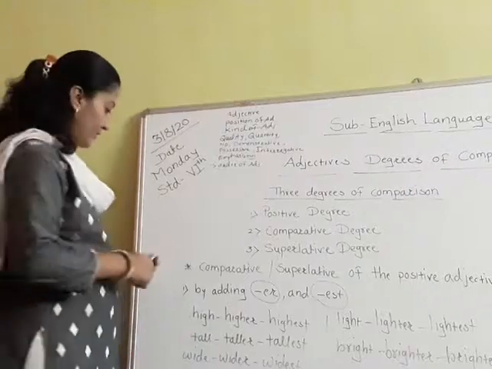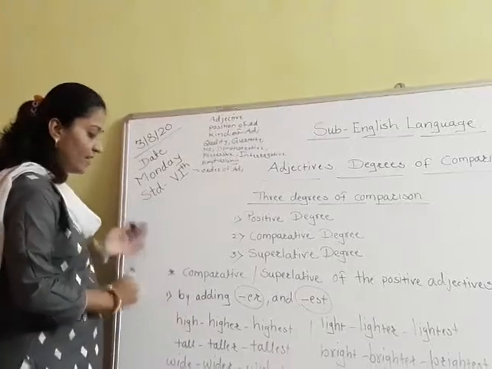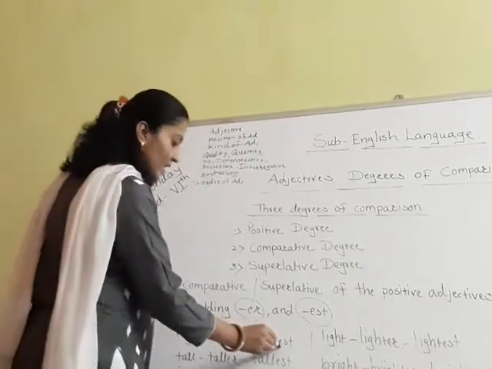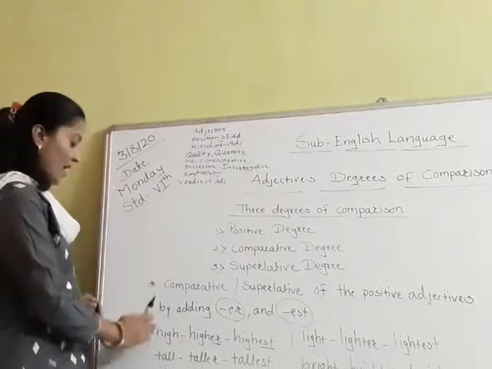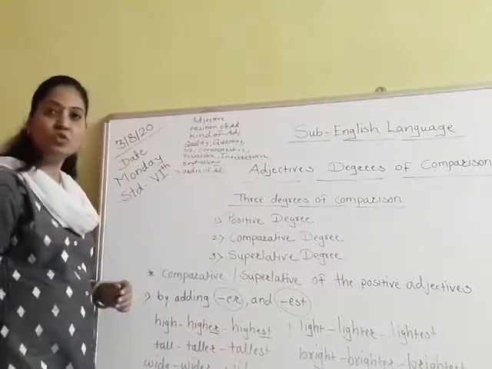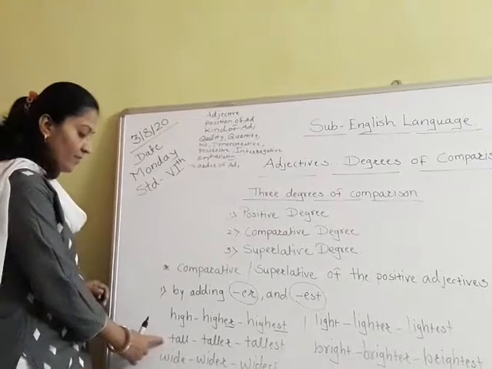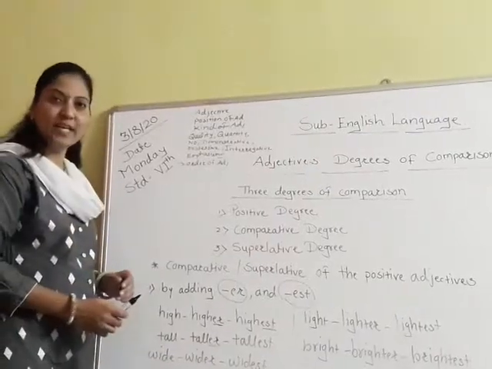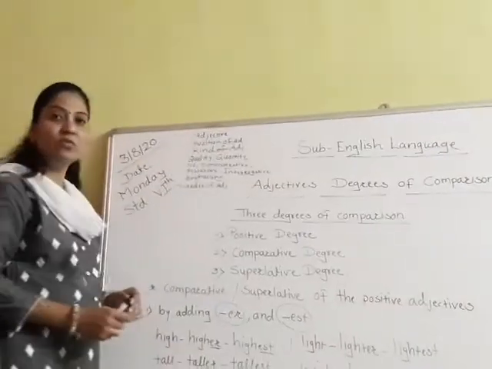Now take one example. High. This is the adjective and we have added er and the word becomes higher, and in the last I have added est to that word. It becomes the highest. High is the positive degree, higher is the comparative degree, and highest is the superlative degree. Have you understood? Now see the second one. Tall is the positive degree. If we add er to it, it becomes comparative degree, and if we add est to that word, it becomes the superlative degree.